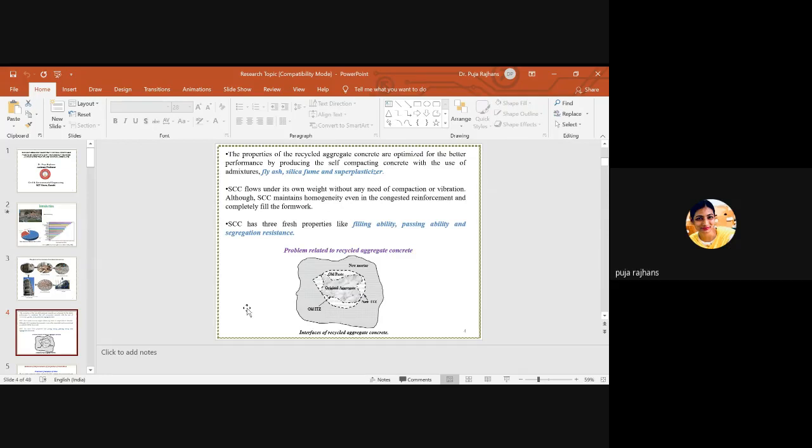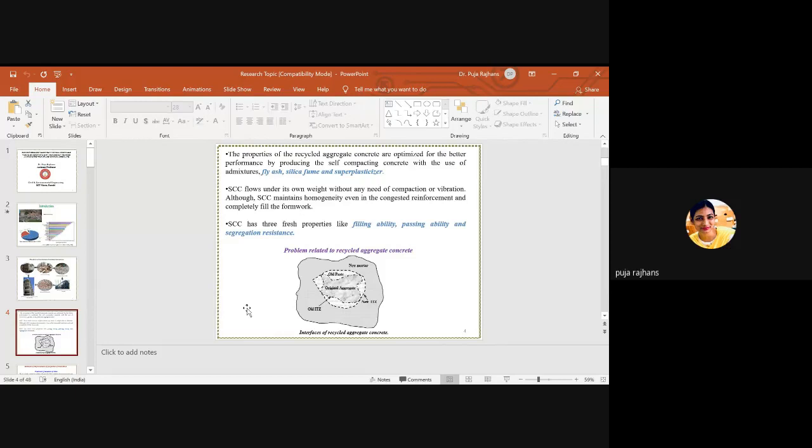But when we are using recycled aggregate, some kind of paste, some kind of mortar is attached on the surface of recycled aggregate, because it is impossible to remove this old mortar which is attached on the surface of recycled aggregate. So first, we already have an old mortar on the surface of RCA. Now, I am using this RCA with new paste to build a concrete.